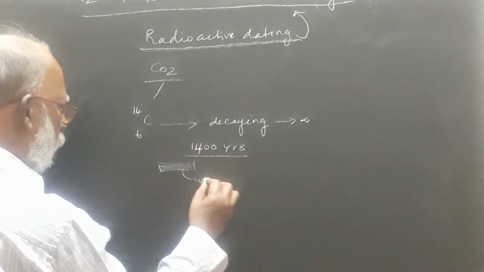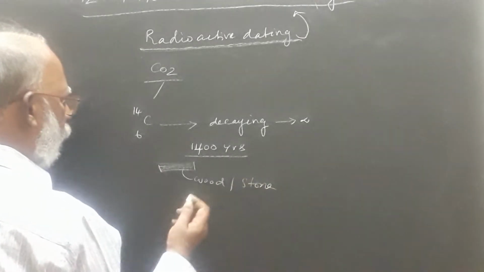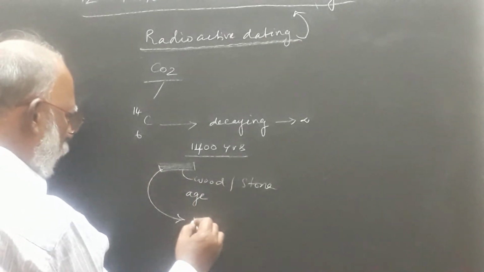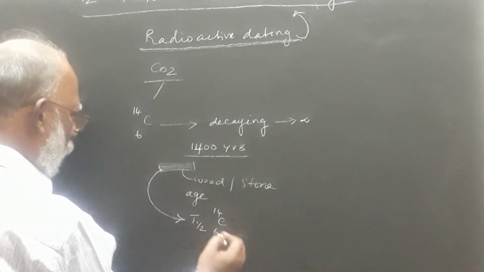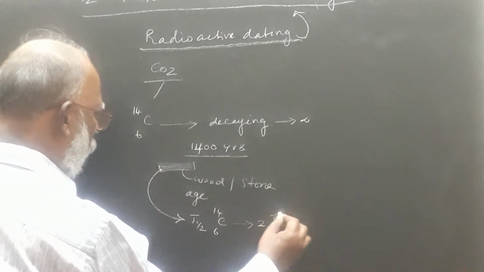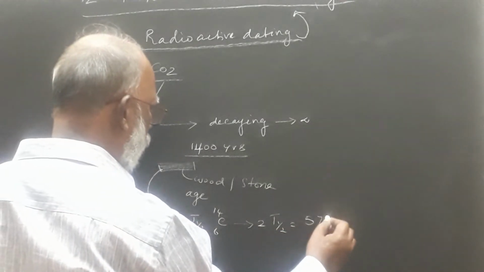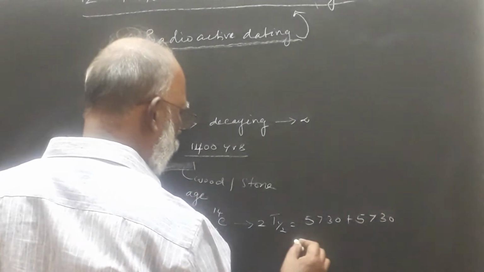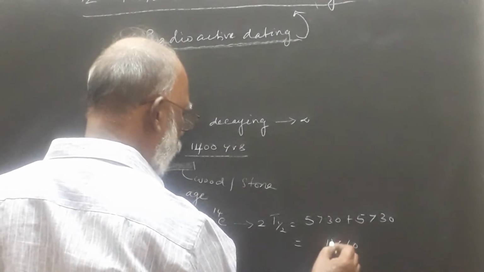Wood becomes stone, and if we want to find out the age, we need to calculate how many half-lives of carbon 14 isotopes have passed. Suppose 2 half-life periods are finished, then the total age is 5,730 plus 5,730, that's equal to 11,460.